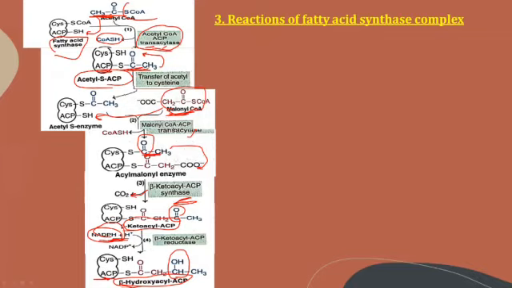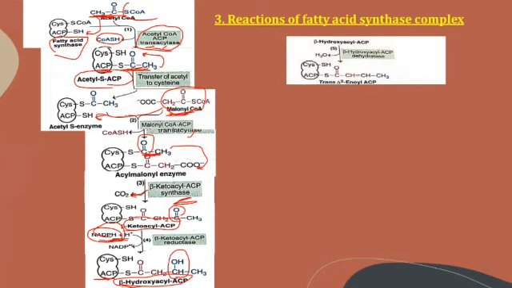Now the beta hydroxy acyl ACP which was synthesized undergoes dehydration. That means the removal of a water molecule. From this compound, H2O, water, gets removed. The water molecule is removed, therefore resulting in the formation of a double bond here. You can see the double bond is formed.